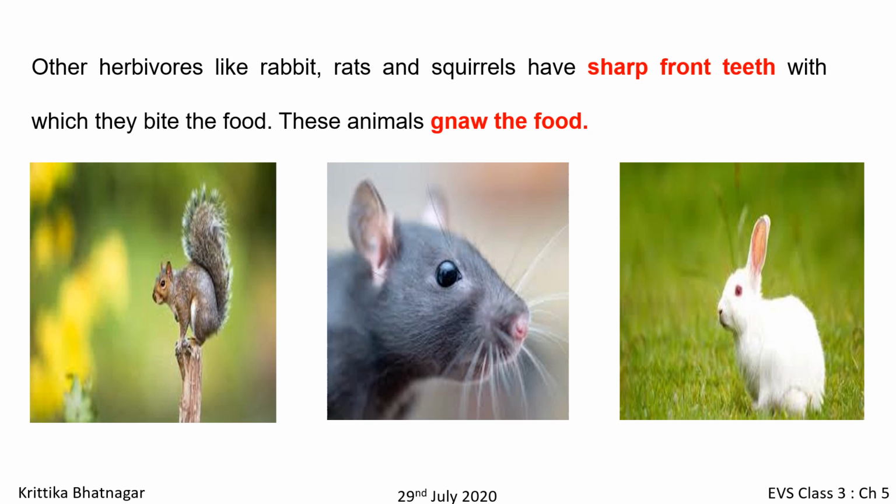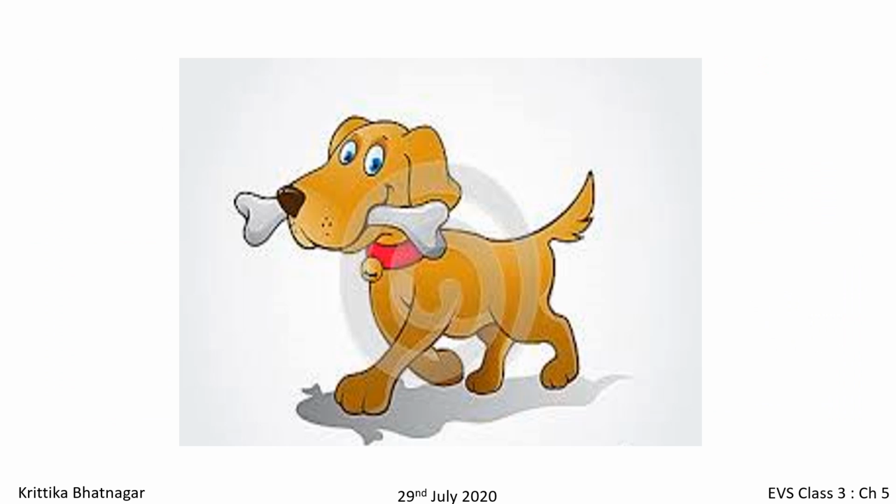Other herbivores like rabbit, rats, and squirrels have sharp front teeth. With these teeth, they can bite even hard and rough food grains. These animals gnaw the food. The word gnaw means to keep biting something to eat it slowly. For example, when we give a bone to a dog, the dog keeps biting it continuously so that the bone becomes soft and it breaks into small pieces, thus making it easy for the dog to eat the bone.